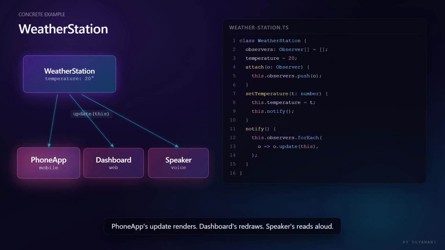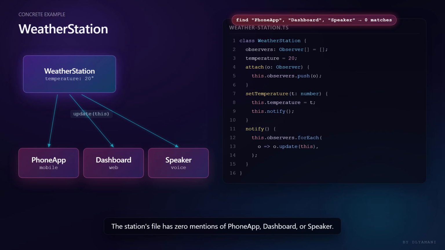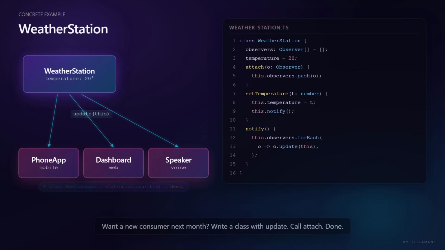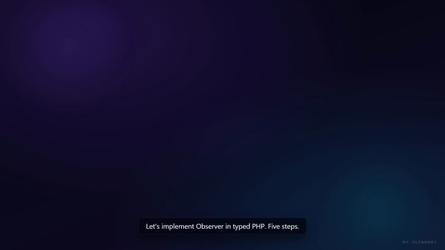Phone app's update renders. Dashboard's redraws. Speaker's reads aloud. The station's file has 0 mentions of phone app, dashboard, or speaker. Want a new consumer next month? Write a class with update. Call attach. Done.